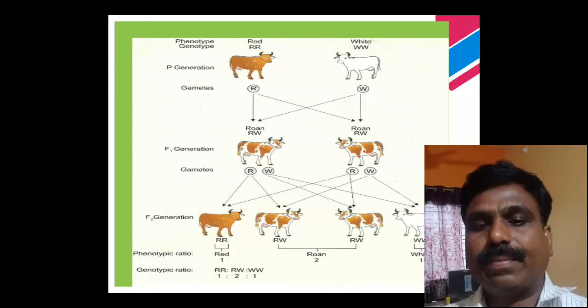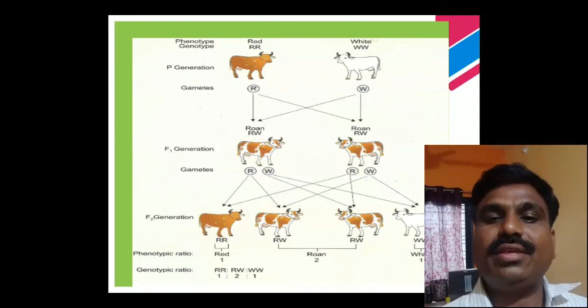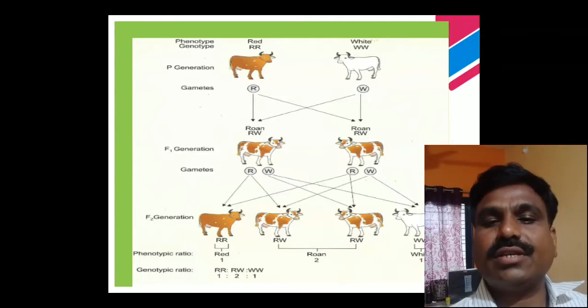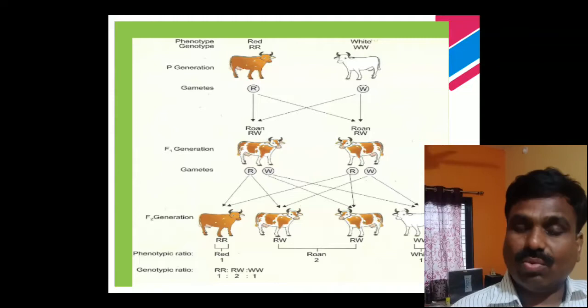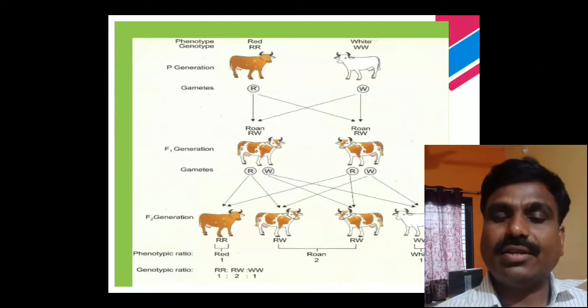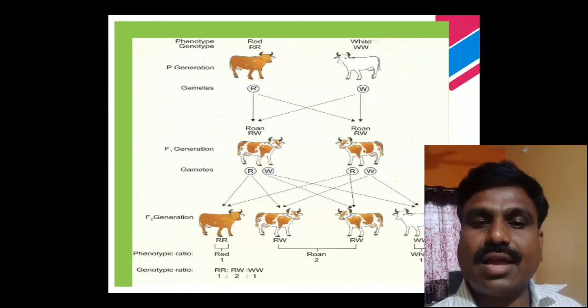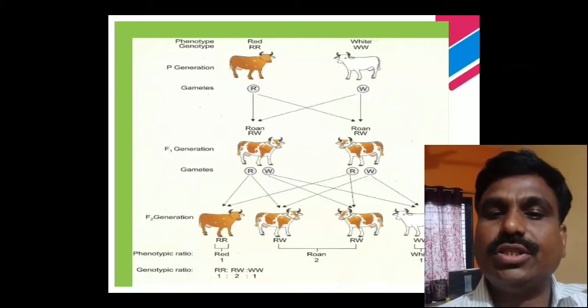The parental traits reappear in the F2 generation: the red coat color of the cattle appears, the white coat color appears, and the F1 hybrid roan color also appears. Red, white, roan, in the ratio 1:2:1.